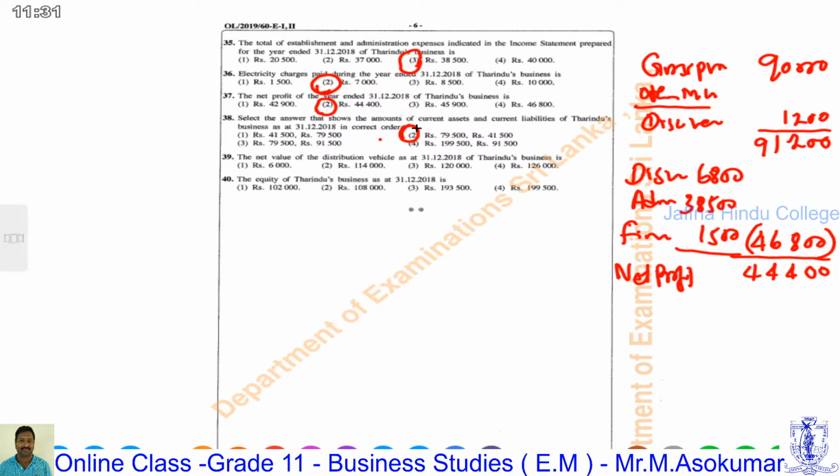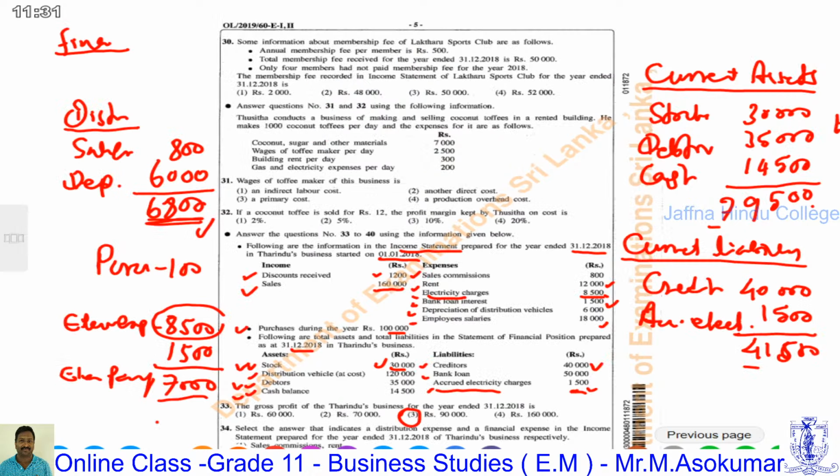Question number 39, the net value of the distribution vehicle as at 31st December 2018 of Dizara business. Net value is calculated by deducting accumulated depreciation from cost value. The cost of distribution vehicle, under the assets, is 120,000.